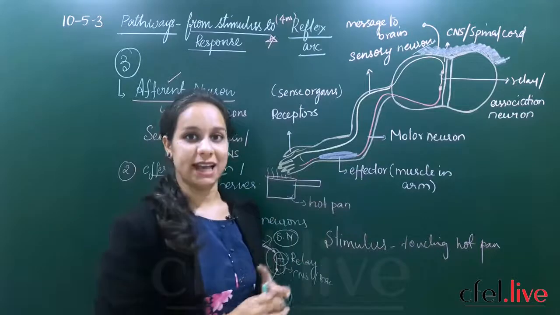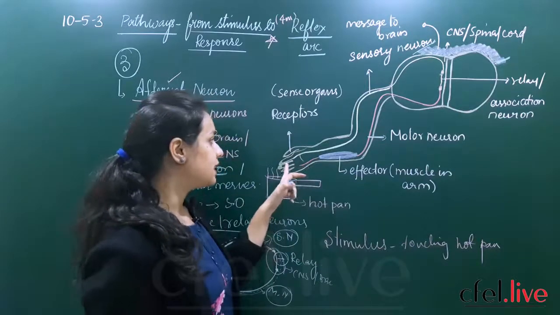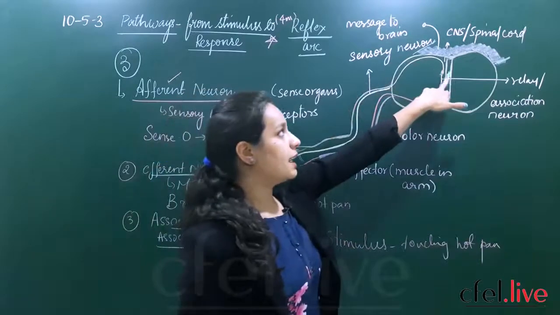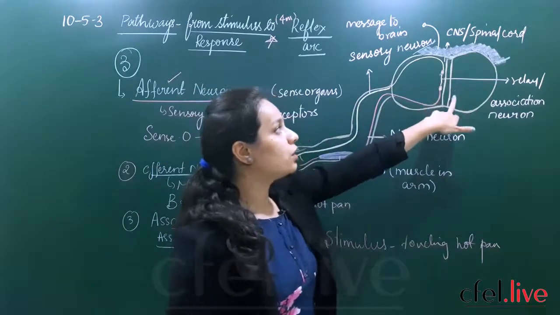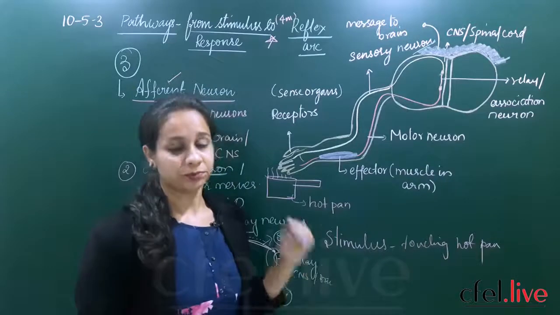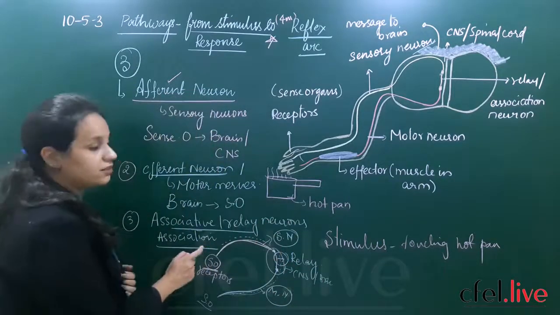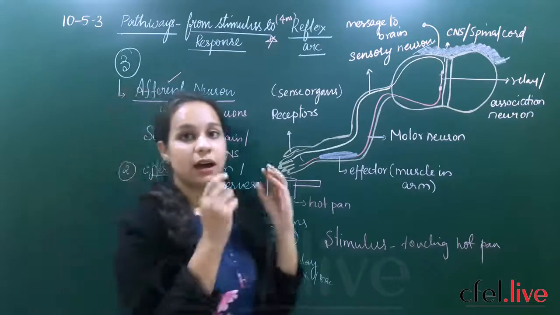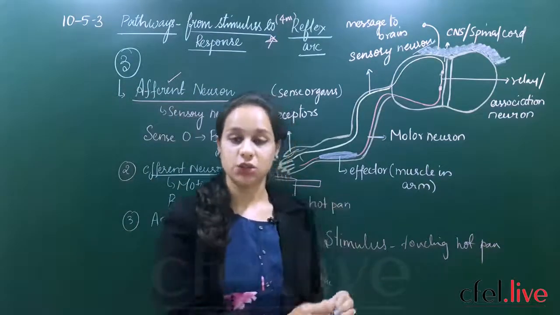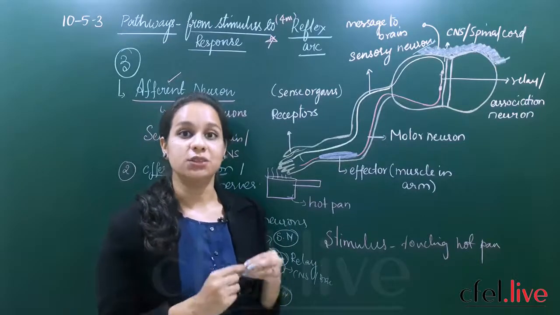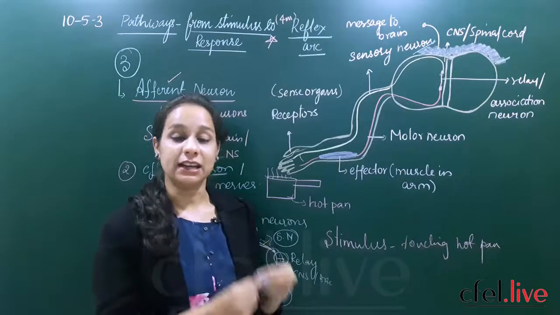Let us see what exactly happens. So sensory neurons are connected from your hand, that is your sense organ skin, to the spinal cord, and in between you see the relay neuron or the association neuron. So what do you mean by relay neuron or association neuron? We have discussed here. The connection between the sensory neuron and motor neuron is done with the help of the associative neuron or the relay neuron.